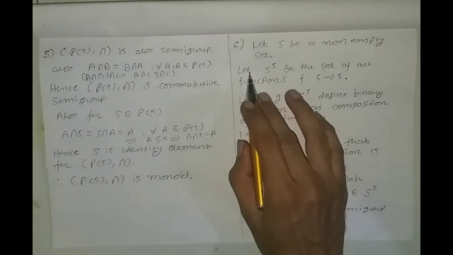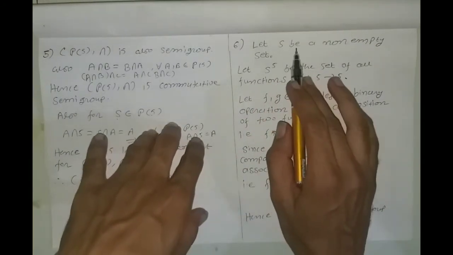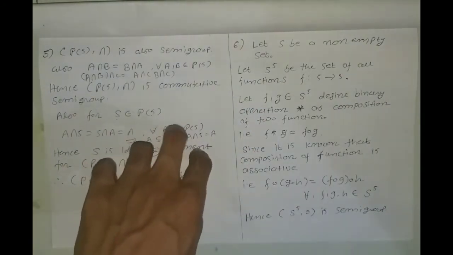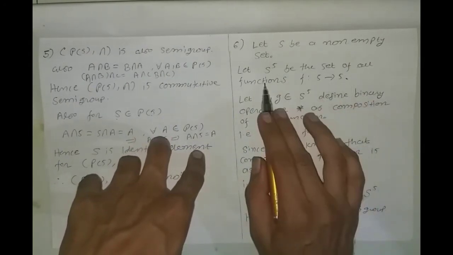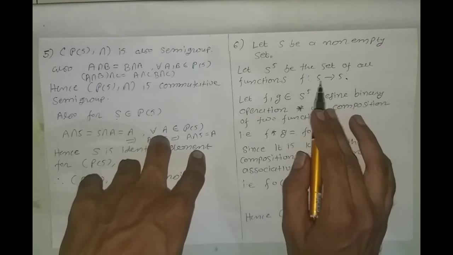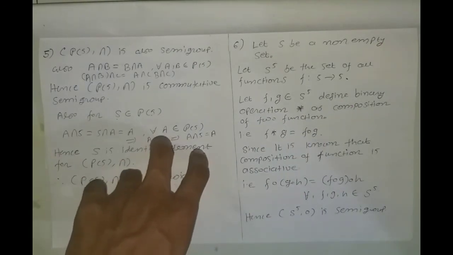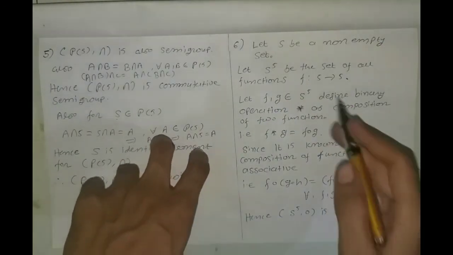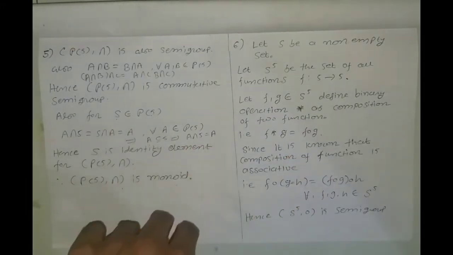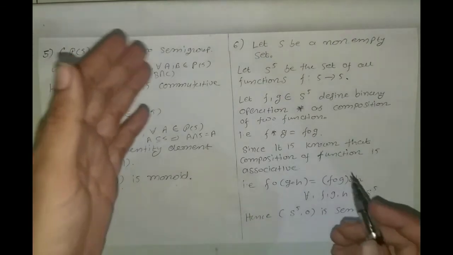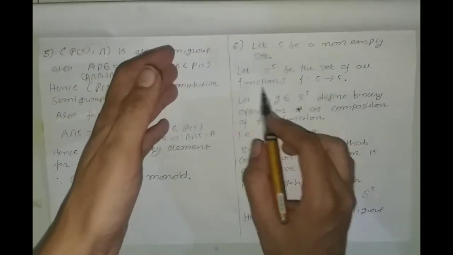Now example number 6. Let S be a non-empty set. Let S raised to S be the set of all functions f from S to S. Different authors use different notation for this set.